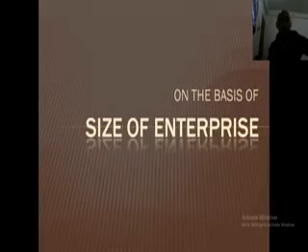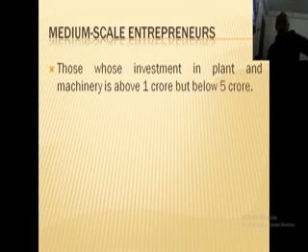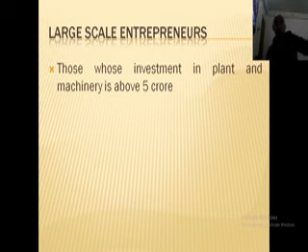Moving on, next is on the basis of size of entrepreneurs: large, medium, and small. Small scale entrepreneurs are those enterprises where the investment in plant and machinery is below 1 crore. Next, medium scale are those enterprises where the investment in plant and machinery is above 1 crore but below 5 crore. And those enterprises where the investment in plant and machinery is more than 5 crore are known as large scale enterprises, and they are run by large scale entrepreneurs.